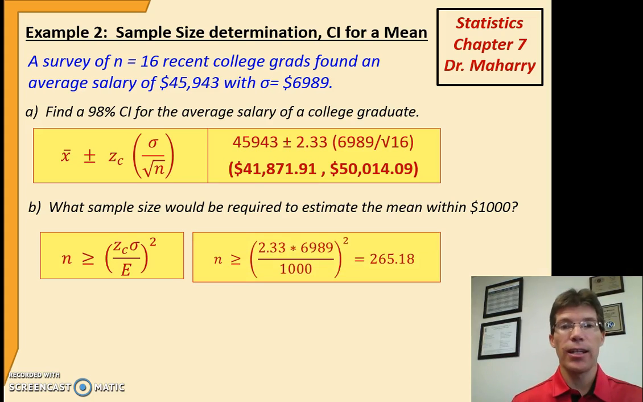So if I plug that in, in this case, the z is 2.33, my standard deviation, and I want a margin of error no more than 1,000. That's my E value here. Notice I get 265.18. So I would need at least 265.18. Well, I can't get a partial when I'm doing a sample, so I round up. So if I took a sample of 266 or more, I would guarantee that my confidence interval would be plus or minus $1,000 or less.